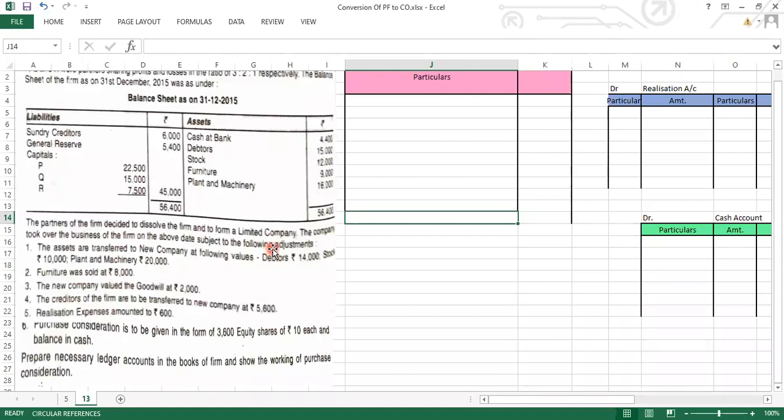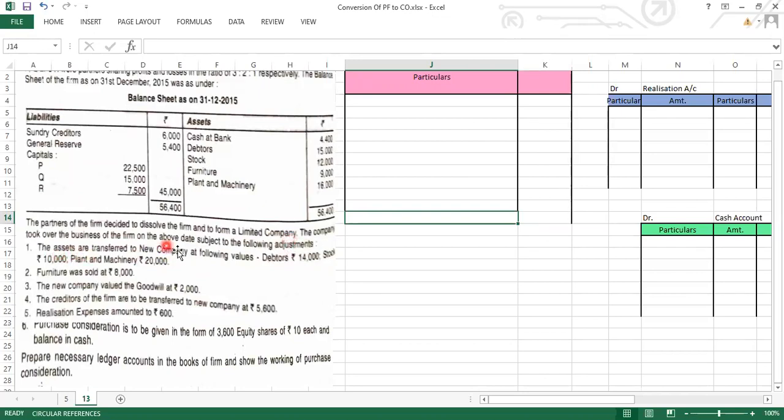Now remember one thing, here the name of the new company is not given. So while preparing the account of the new company, what will we directly write? New Limited Company account. Okay? Whenever the name of the company is not given, whatever is mentioned in the sum, that only you will be writing. Even if they are asking us to journalize the entries, then also we will be writing the new limited company over there.